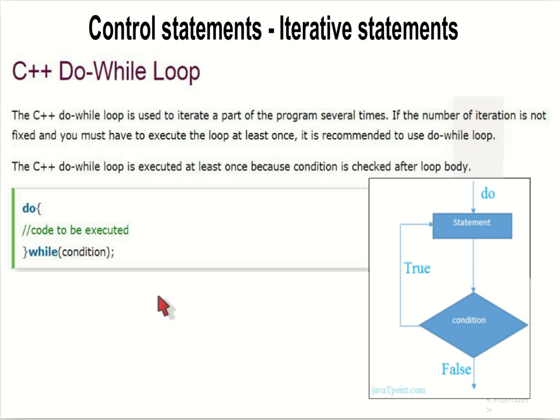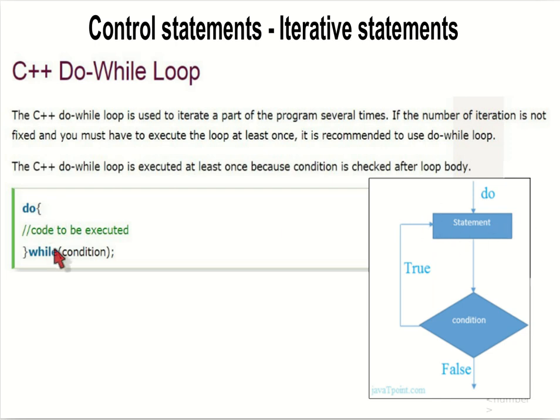Now the next iterative statement, the do while loop. This do while loop is the exit control loop. It means it will be executing at least once. After executing the statements, only then it will check the condition, and if it is true it will again do the statements, and again check whether it is true or false. If it is true, then it will go to the statements. Like that it will keep executing. But the case is that at least once the statement will be executed.